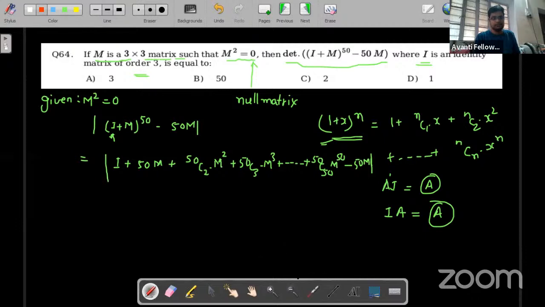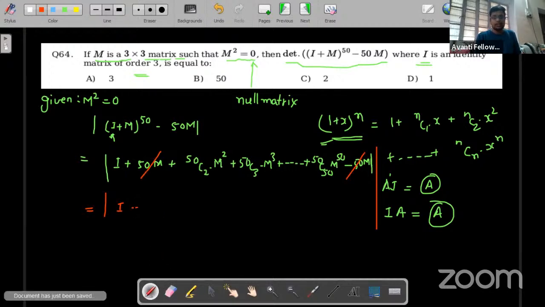Okay, very good, you have solved correctly. D is the correct answer. Let's see. Here I'll write I plus 50m. Now you can see 50m and minus 50m cancel out directly, so I don't have to write them.